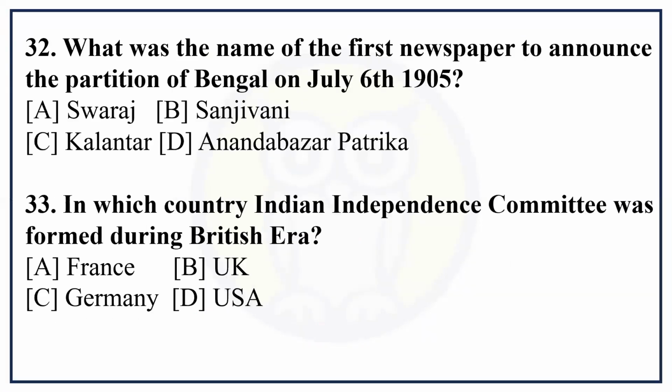Now, question number 32. What was the name of the first newspaper to announce the partition of Bengal on July 6th, 1905? The name of that newspaper was Sanjeevani. Okay, Sanjeevani is the correct answer. In which country was the Indian Independence Committee formed during the British era? Germany. Germany is the correct answer.